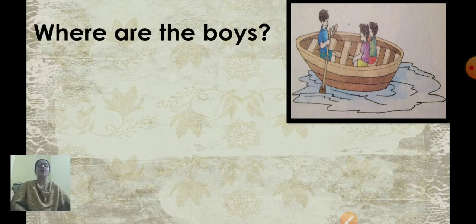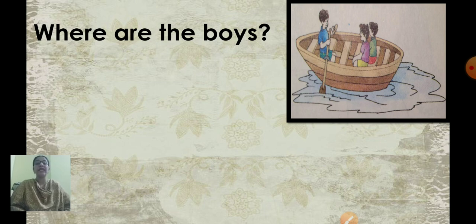Where are the boys? It means you have to tell the position of the boys. How will you answer? The boys are in the boat.